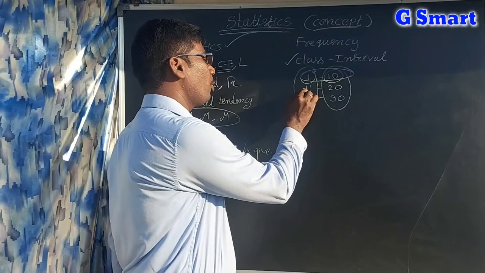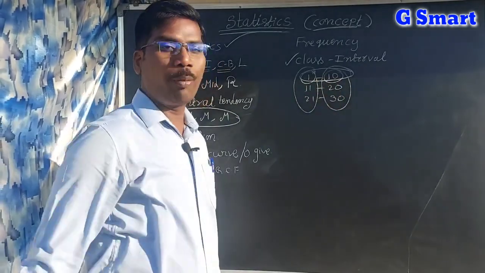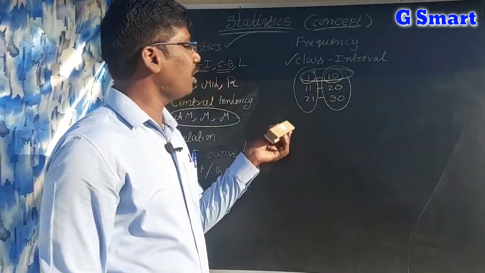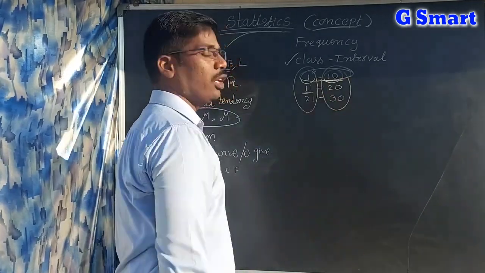So 11 is the lower limit and 20 is the upper limit, 21 is the lower limit and 30 is the upper limit. But here the value of the upper limit is not equal to the value of the next lower limit.